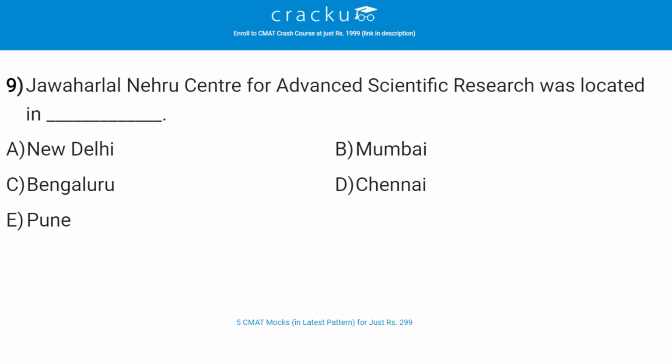The correct answer is C, Bengaluru. It provides a vibrant academic ambience hosting more than 500 researchers, and the centre is an autonomous institution under the Department of Science and Technology.